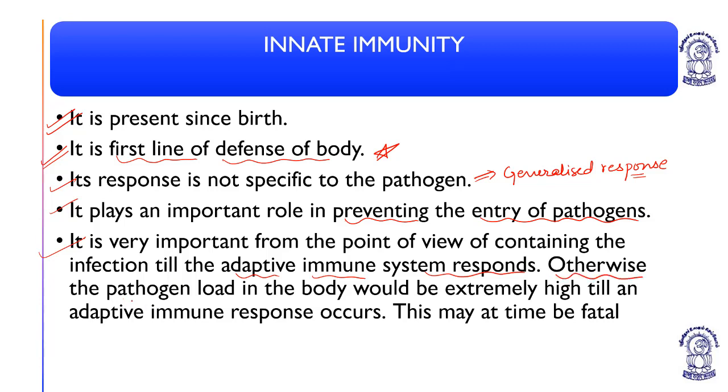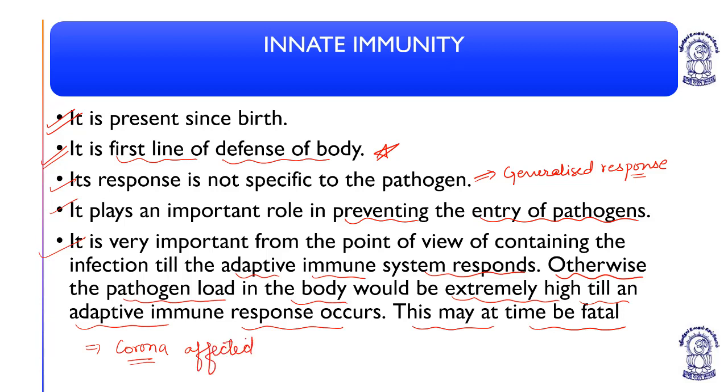Otherwise, the pathogen load in the body would be extremely high till an adaptive immune response occurs, and this may at times be fatal. And usually it is seen in the case of corona affected patients. And if the innate immunity is not strong, it will take a lot of time for the innate immunity to produce a response against the infection causing agent.